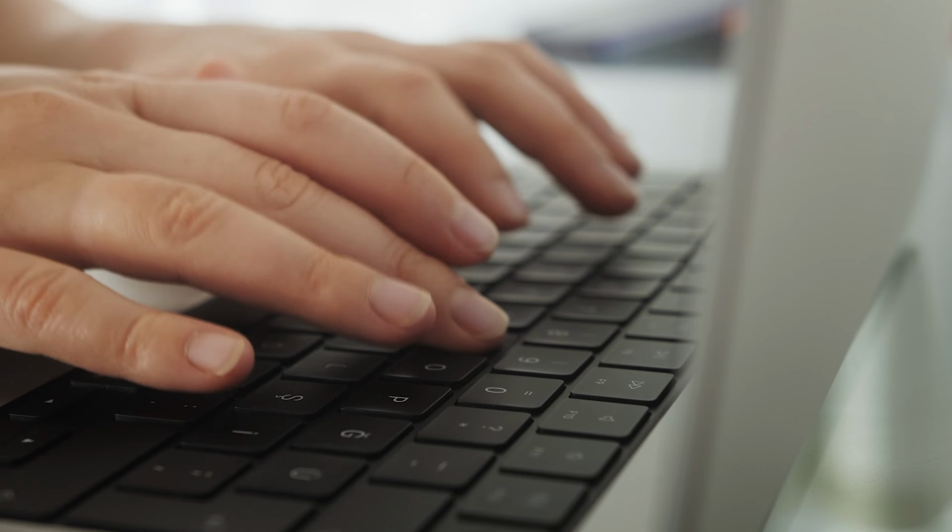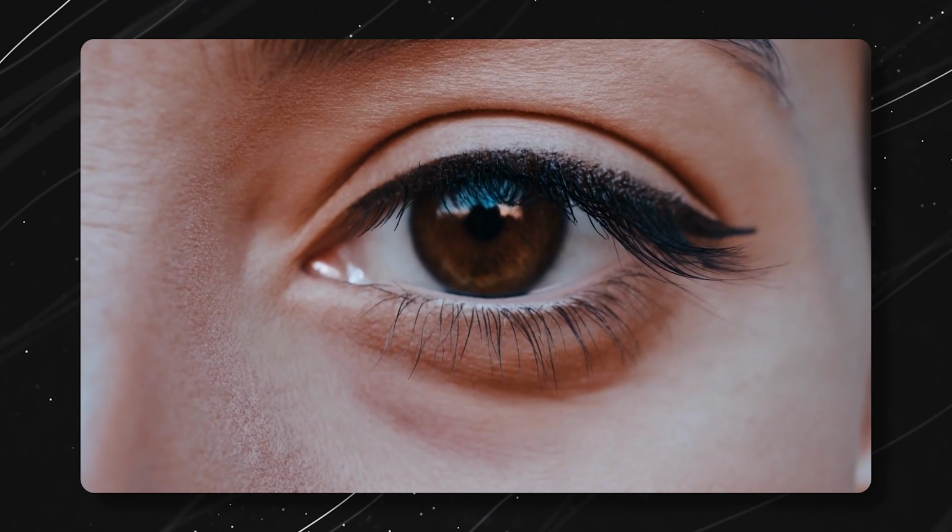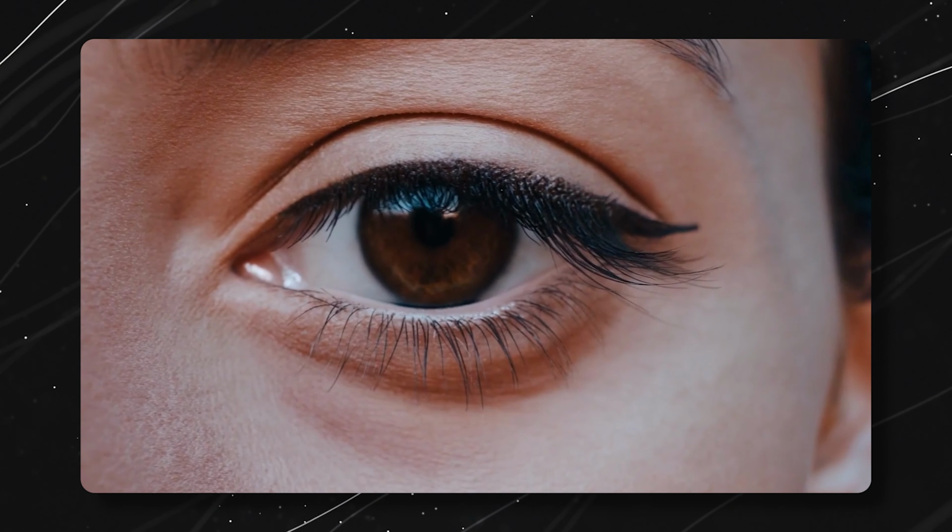Imagine being able to describe any scene you can dream up, from epic battles to heartwarming moments, and having a realistic video instantly brought to life. That's the magic of Sora. Unlike traditional animation, it doesn't require extensive frame-by-frame creation. Simply feed it a text prompt, and boom. You've got a video up to a minute long, complete with complex scenes, multiple characters, and detailed backgrounds. Think of it as turning your imagination into a movie, all through the power of language.